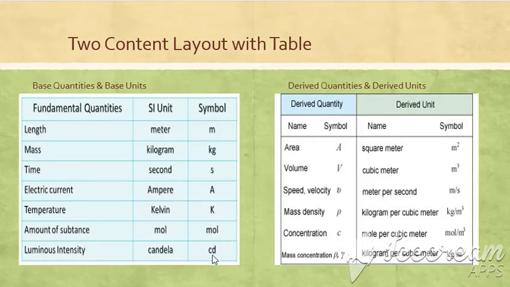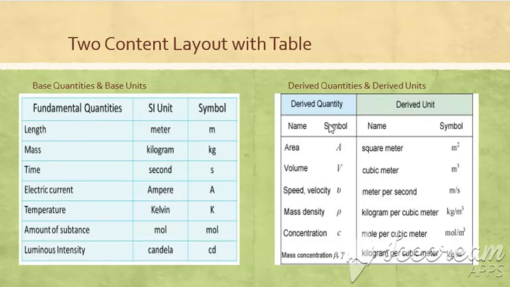And its symbols are given here. For candela, cd; for amount of substance, it is mol; and for temperature, which is described in terms of Kelvin, the symbol is K. For electric current, the symbol A is used, s for time in seconds, and kg for mass in kilograms.